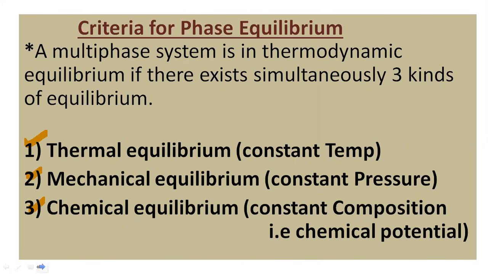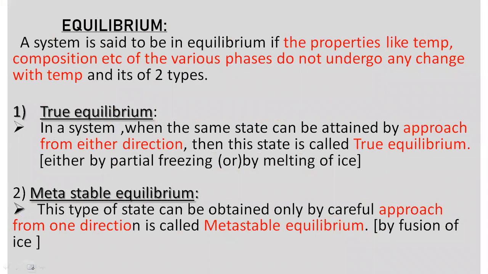Before starting with the actual types, we should know what we mean by equilibrium. A system is said to be in equilibrium if the properties like temperature, composition, etc. of the various phases do not undergo any change with the temperature.